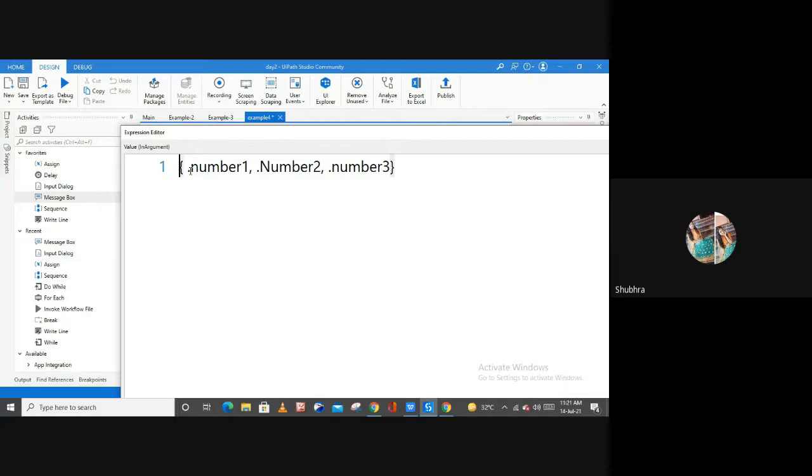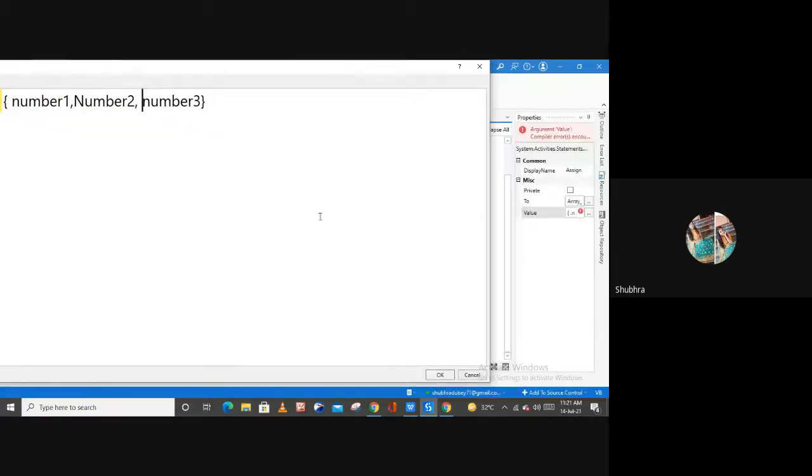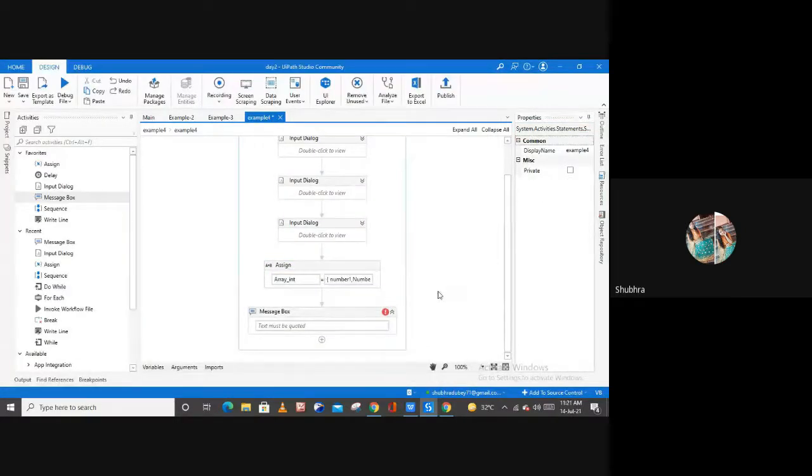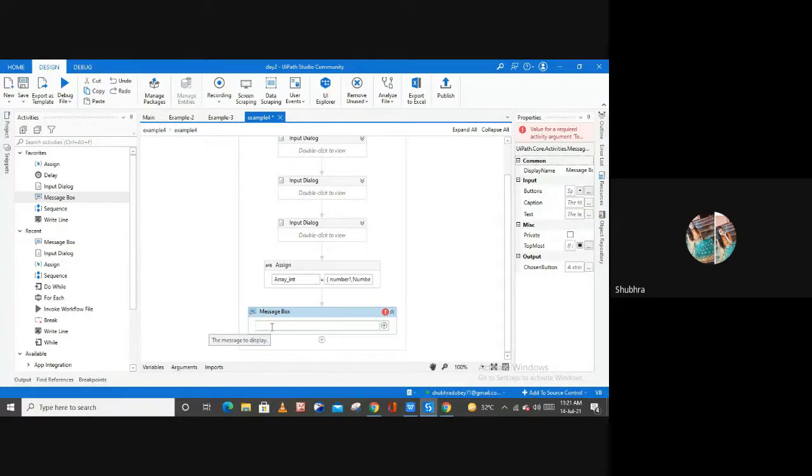But as you can see, there is a dot in the beginning of every variable, right? So remove these dots. Remove it from here also, and now hit OK, right? And now you have to perform the calculations, any type of calculation you want. For this purpose I'm just going to call these variables here in my message box.